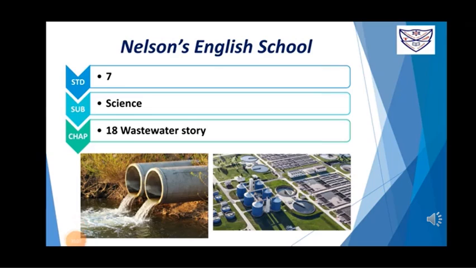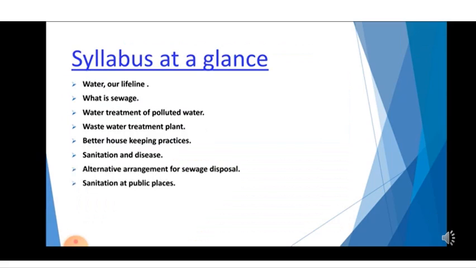Hello students, let us start with the next chapter, chapter 18, that is Wastewater Story. In this chapter, we will learn about water, how it is our lifeline. We will learn about what is sewage, water treatment of polluted water, wastewater treatment plants, better housekeeping practices, sanitation and diseases, alternative arrangement for sewage disposal, and sanitation at public places.